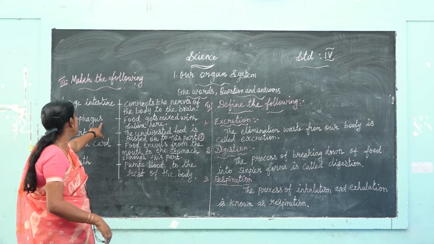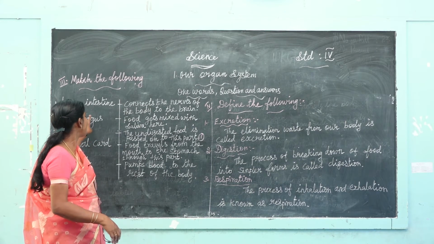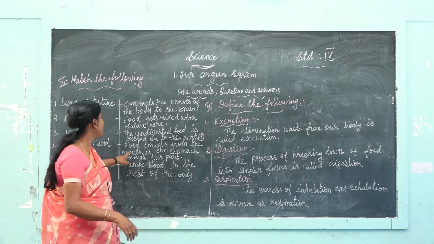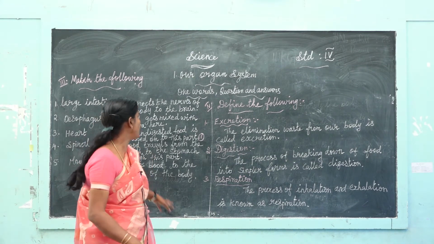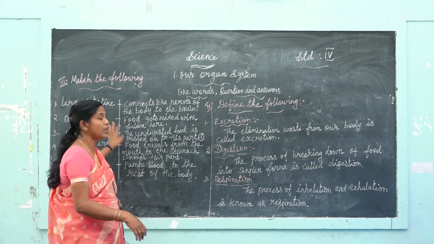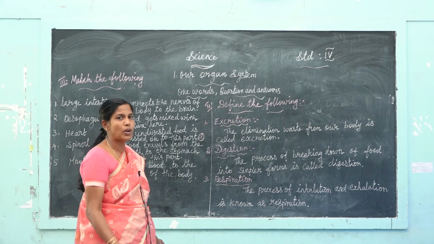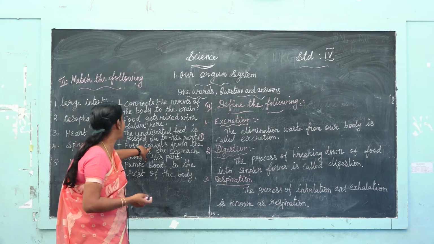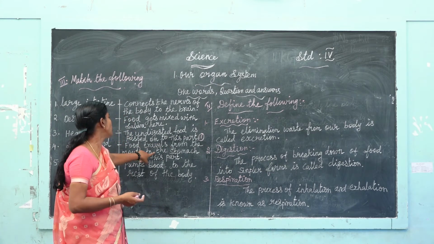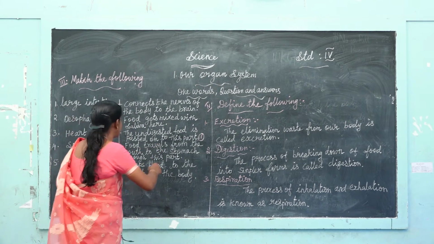Okay, next one, esophagus. Esophagus is the part through which food travels from the mouth to the stomach. Food pipe. Esophagus, another name is food pipe. Food travels from the mouth to the stomach through this part. Second one answer.